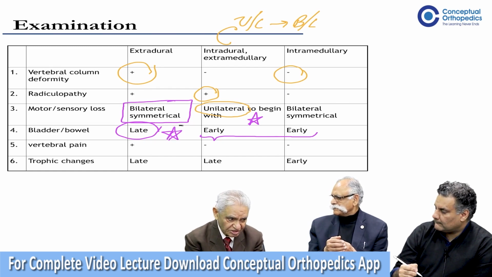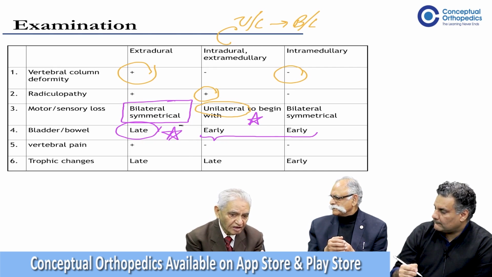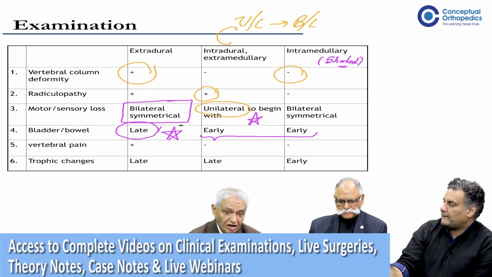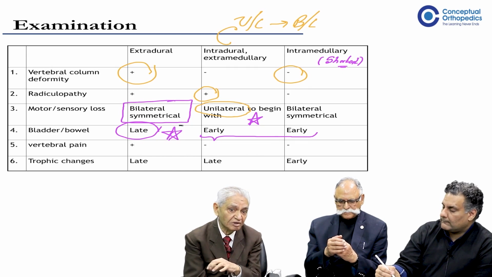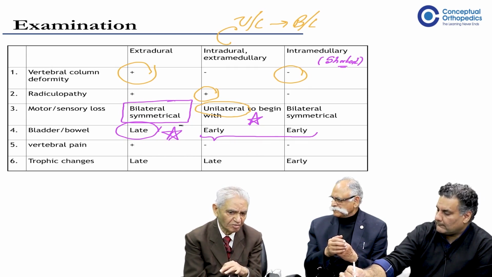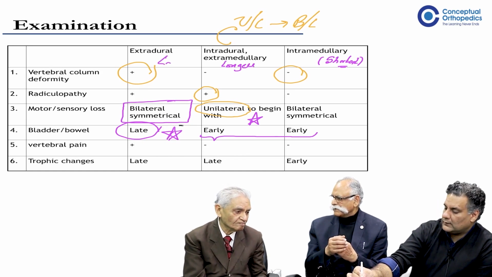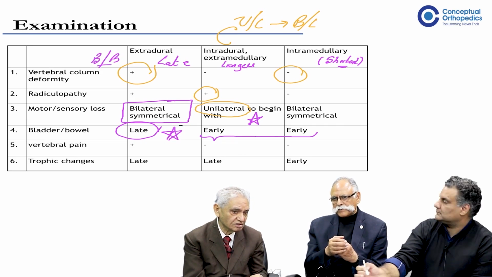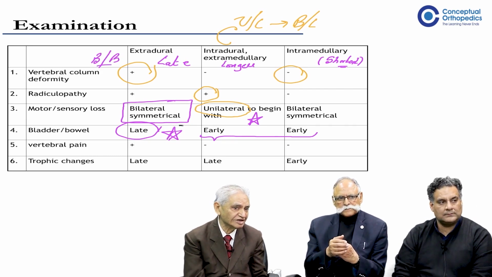shortest duration sphincter involvement would take place in intramedullary lesions. In extramedullary lesions, it will take a longer while to show you the sphincter signs. And then extradural lesions, again, it will be a late phenomenon for the involvement of the sphincters. So short, late, long. Yeah, that sort of thing. In general, these are all generalizations.